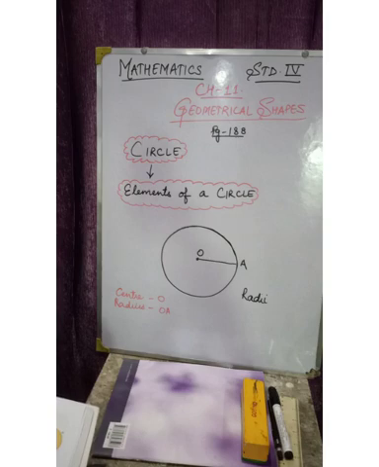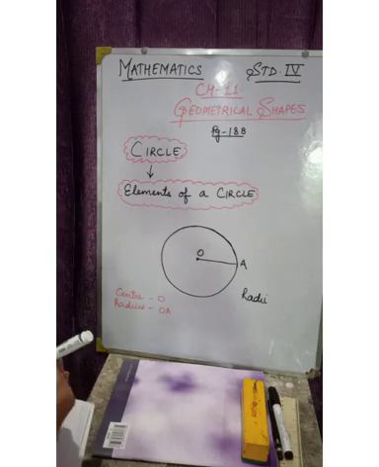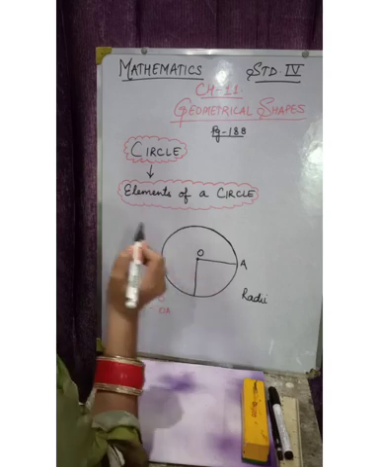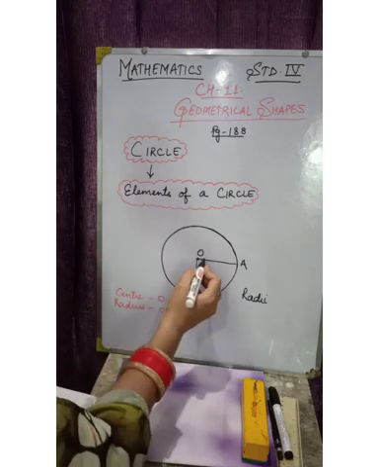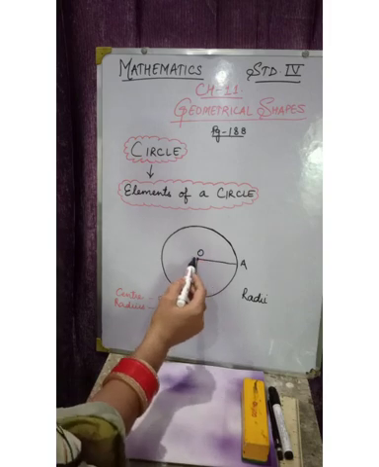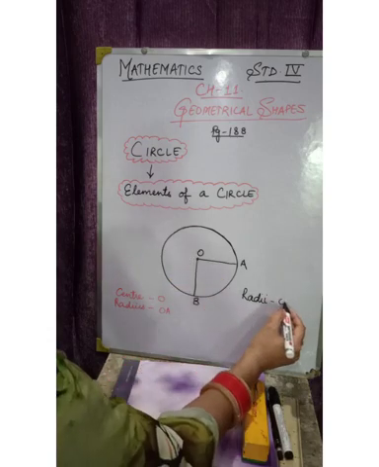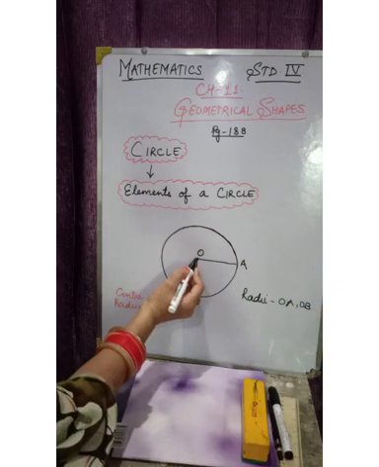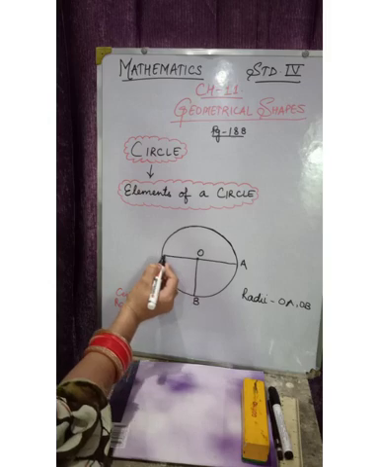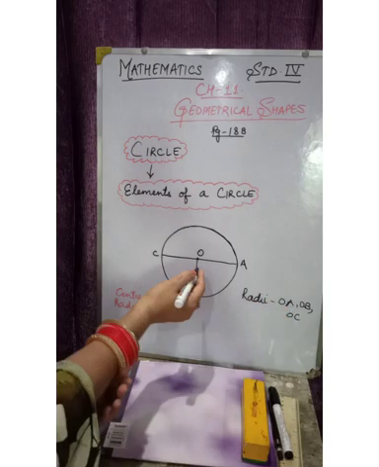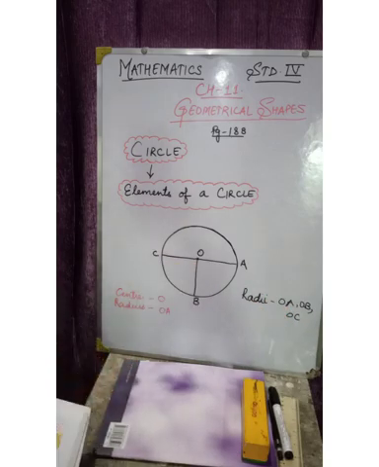Next, come to the diameter. Next is, okay, if we draw here on this side, this is also a radius. So we can give a name, if we name this B, the name of this will be OA, OB. We can write here OA, OB. Understood? From here C, OC. We can add OC because it is from the center point to the boundary of the circle.